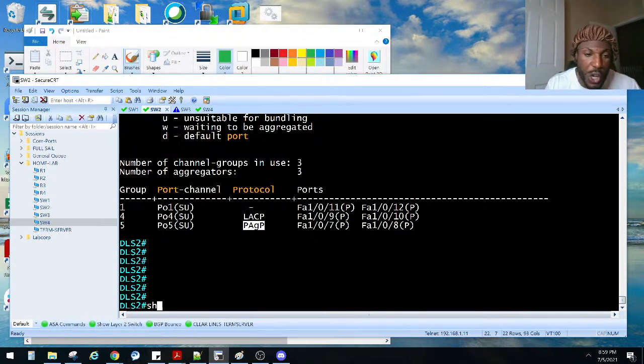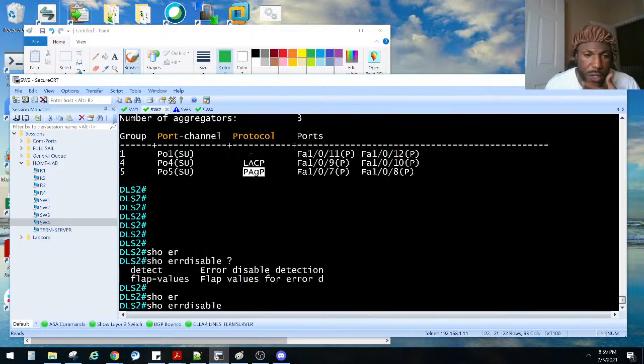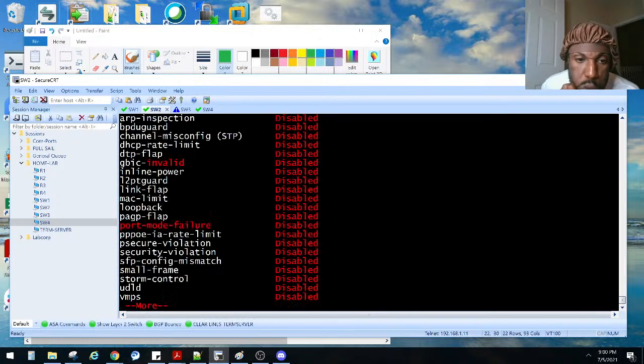So we do a show. What is that feature? We can see what they are. Show errdisable. What are those features? Recovery. We can see which ones. There are so many things that we could mess up. With errdisable, we would say, if somebody like NetworkBruh comes on our network and screws it all up and does any of these, let's make sure that the port goes err-disabled. There are all these features right here.